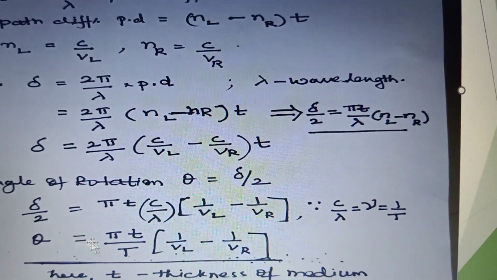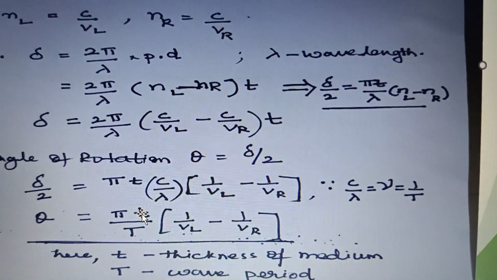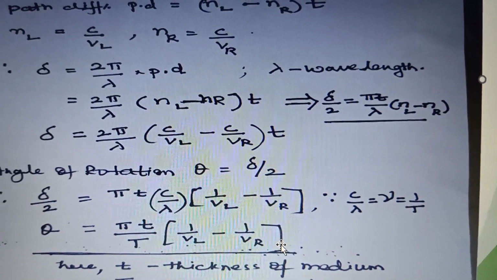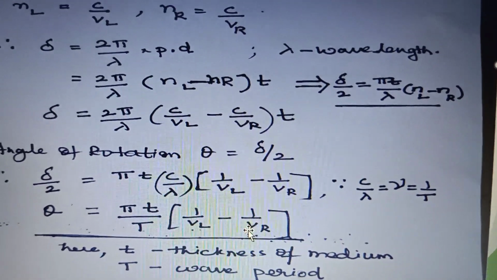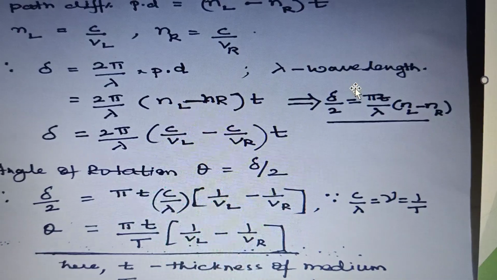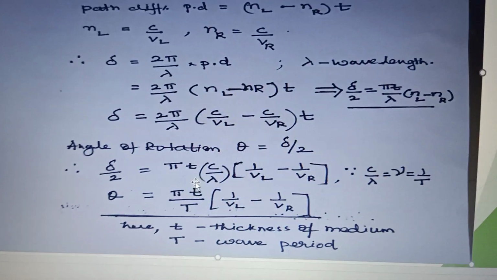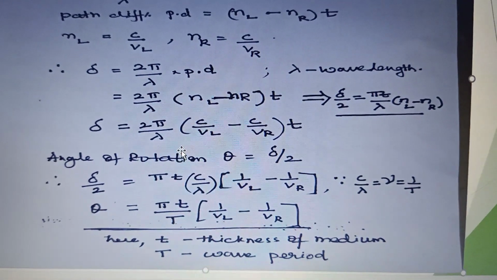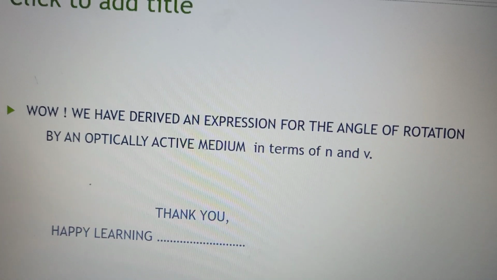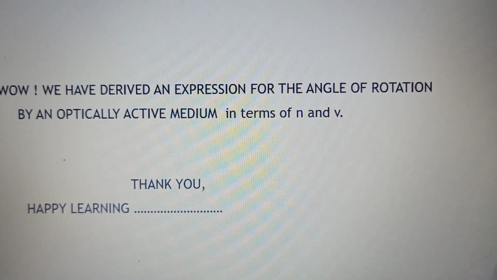Therefore, angle of rotation theta is equal to pi into small t divided by capital T into 1 over VL minus 1 over VR. These two expressions give us the angle of rotation. So now we have derived the angle of rotation expression for an optically active medium.